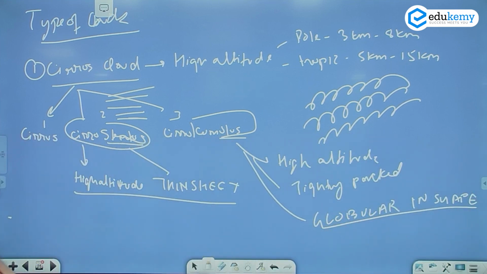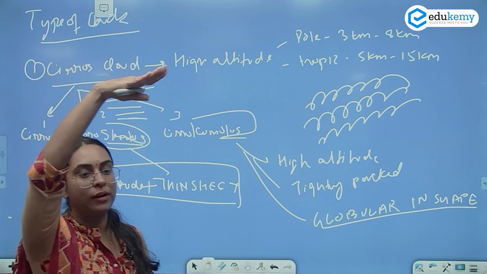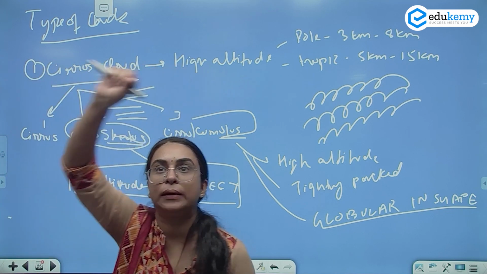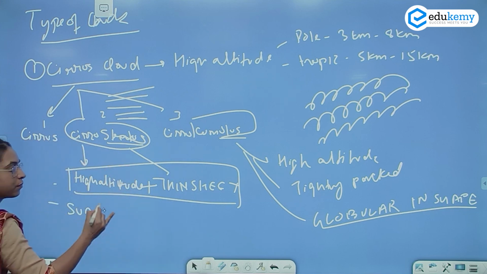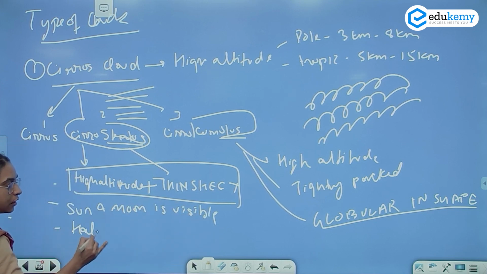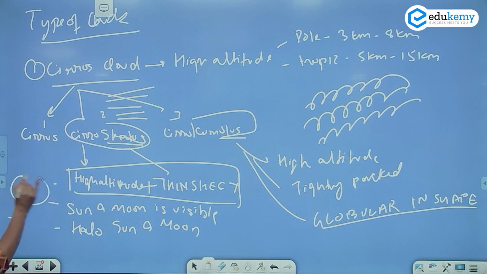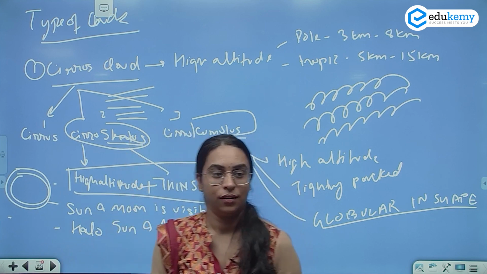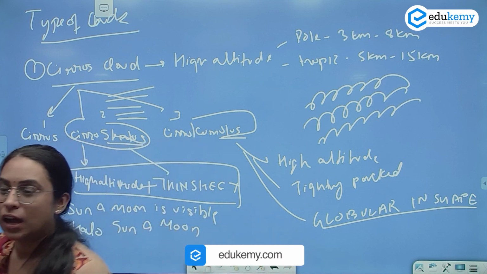So cirrostratus and cirrocumulus. This cirrostratus is high altitude plus thin sheets. It is found at high altitude, on thin sheets. The sheet is so thin that the sun and moon can be visible, and they form a halo around the sun and moon. If you don't understand what a halo is, it is like the blessed emoji you get in WhatsApp these days, the one that sits above the head. So these are 3 types of clouds.